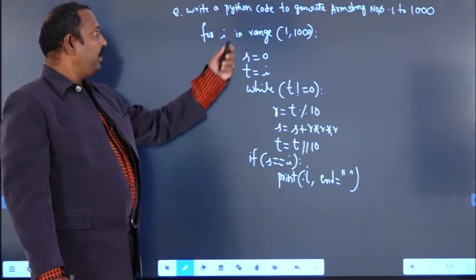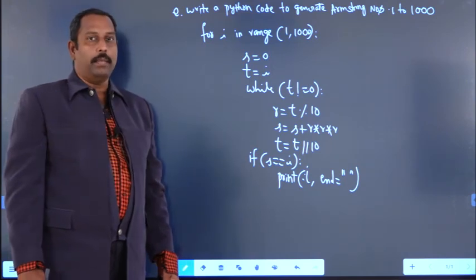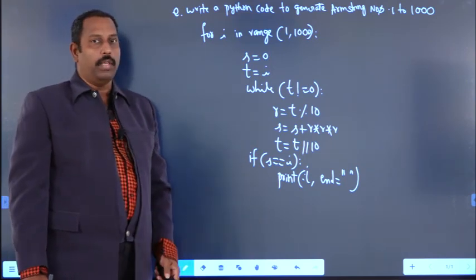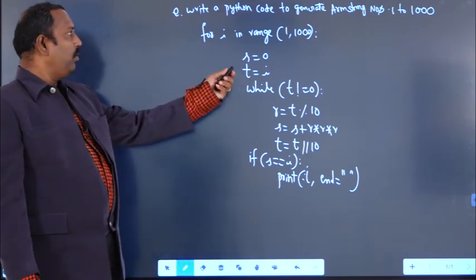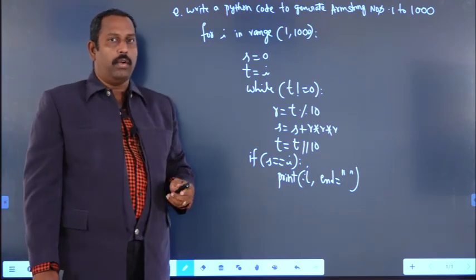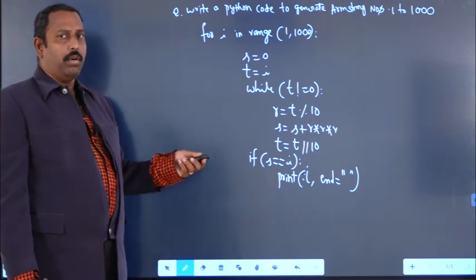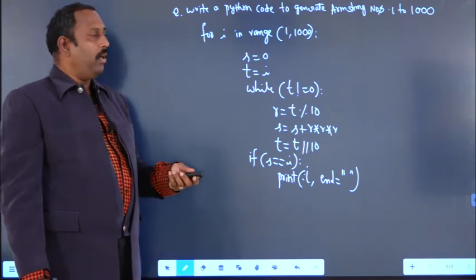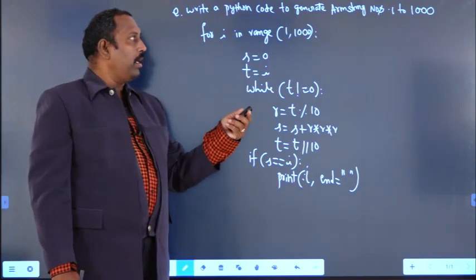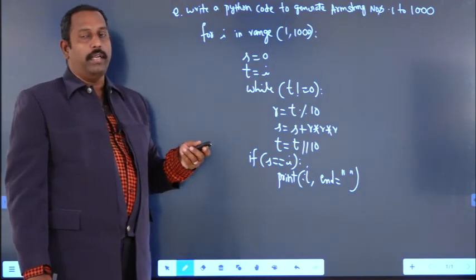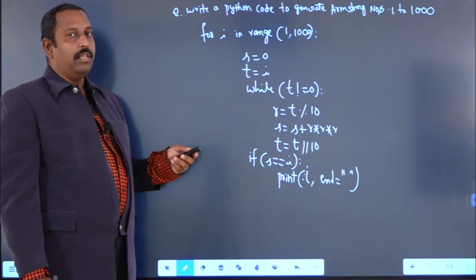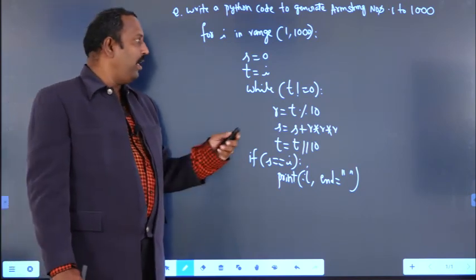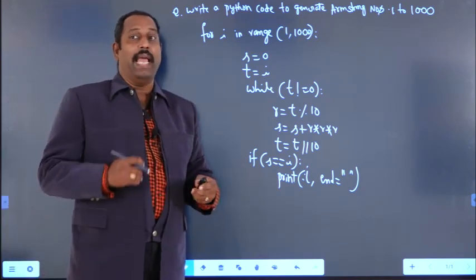Now, write a Python code to generate Armstrong numbers between 1 to 1000. If you want to write the code, then we have to take two loops here. Previously we discussed how to check whether a single number is an Armstrong number or not. Now we have to check n numbers, that is, verify Armstrong numbers from 1 to 1000. So whatever logic we have seen previously, we have to apply the same logic in another loop.